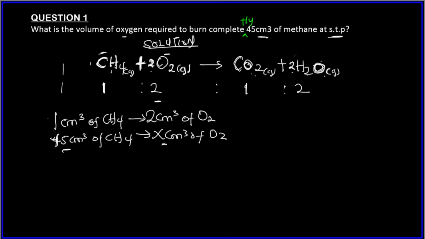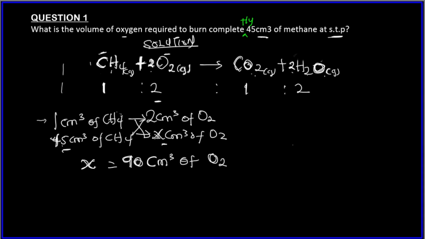We already know this from Gay-Lussac's law of combining volume. It's just to put the 45 cm³ of methane, and ensure these two are the same. 45 cm³ of methane now reacts with what volume of oxygen? So we cross multiply: x times 1 is x, equals 2 times 45, which is 90. So 90 cm³ of oxygen gas will react completely with 45 cm³ of methane.